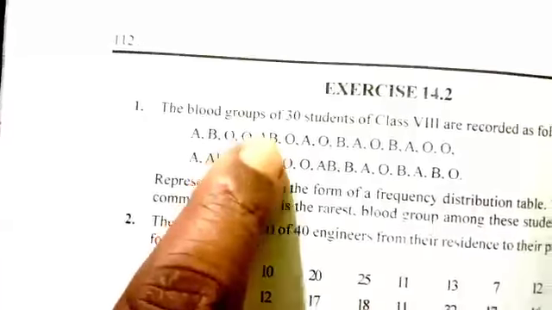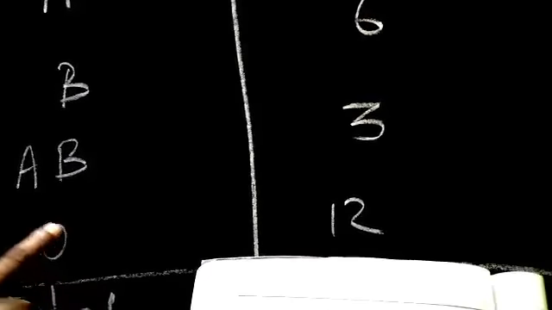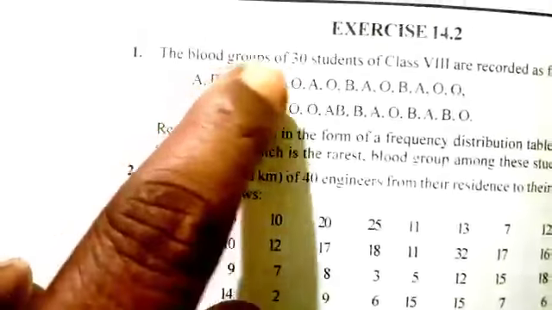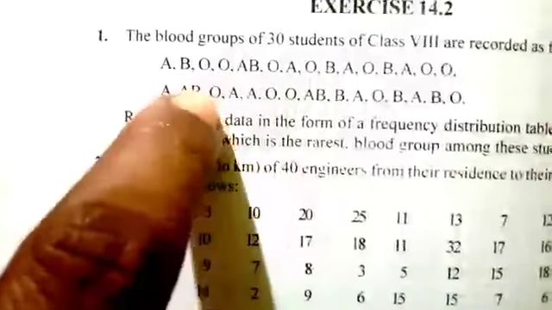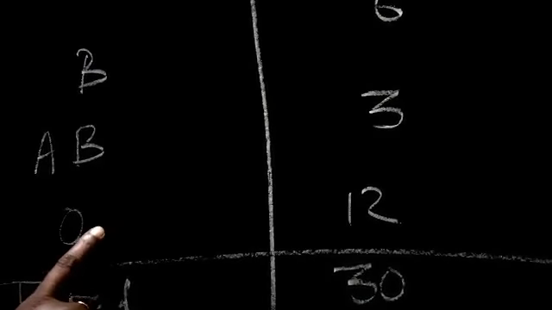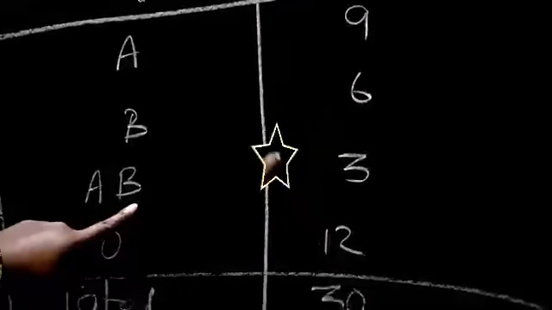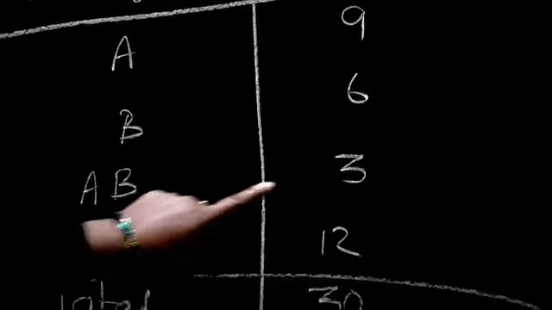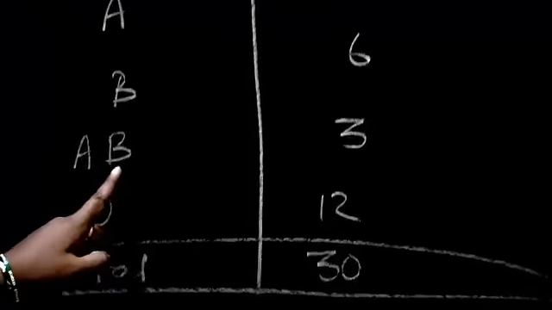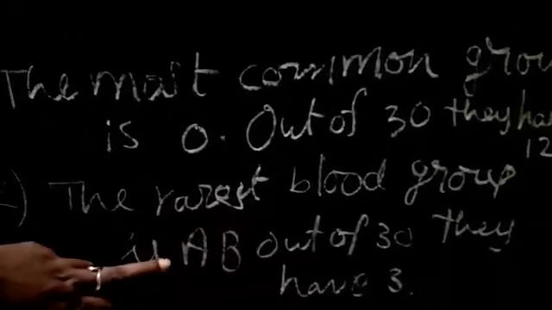AB is 1 here, 2, 3. So AB is 3. O group is 1, 2, 3, 4, 5, 6, 7, 8, 9, 10, 11, 12. 12 of them are O group. So what is the most common group of students? O group is 12, because that is the maximum number. The rarest blood group is AB, because 3 students have AB blood group. So the most common group is O, out of 30 they have 12. The rarest blood group is AB, out of 30 students they have 3.